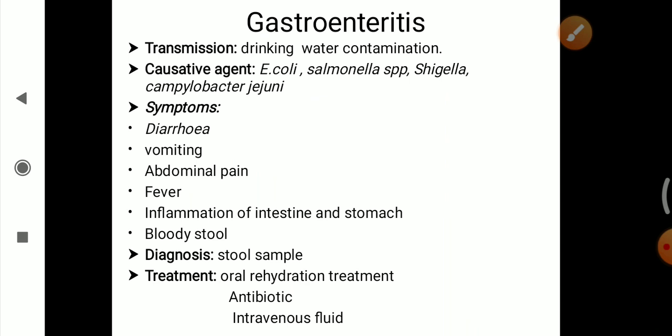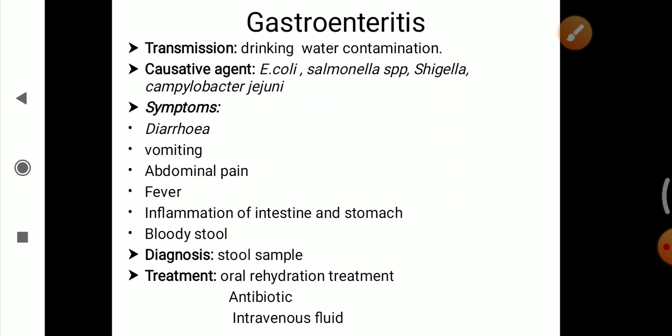In that we have seen first cholera, typhoid and gastroenteritis. The causative agent responsible for cholera is Vibrio cholerae, for typhoid it is Salmonella typhi, and for gastroenteritis the primary one is Campylobacter jejuni. And then we have seen the transmission, how it is mainly transmitted, that is by coming in contact with contaminated water. Then we have seen the symptoms.